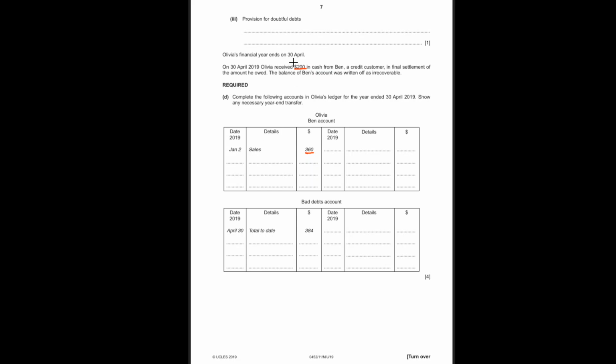Now he made a payment of 200. The 200 goes to the bank on April 30. The rest of the amount, 160, goes to bad debts, and you will close this account. In the bad debts account, it is debited here, so 160 coming from Ben.